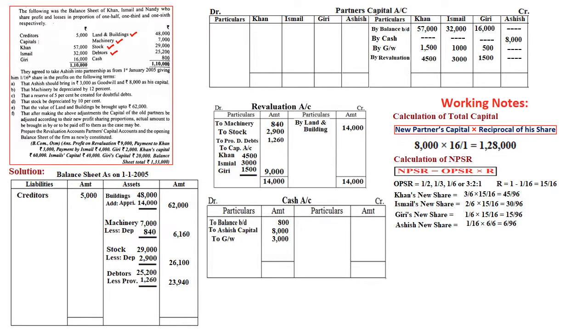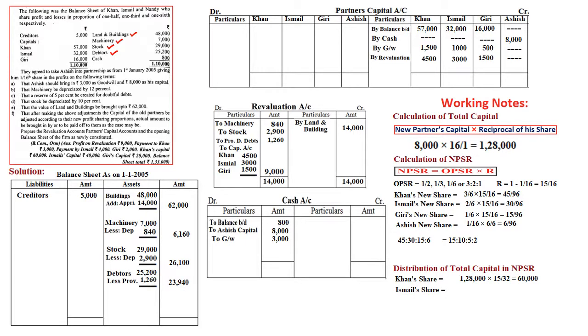Sometimes the student will make mistakes in simplifying the equations, right? So better you write 45, 30, 15, 6 also is fine. We have simplified and made the new profit ratio 15 is to 10 is to 5 is to 2. Once this is done, we need to distribute the total capital which we have calculated, 1,28,000, in the new profit sharing ratio. When you distribute, Khan's share would be 1,28,000 into 15 by 32, the new ratio, which is 60,000. Ismail in the same way, 40,000, Giri 20,000, and Ashish's capital is 8,000.